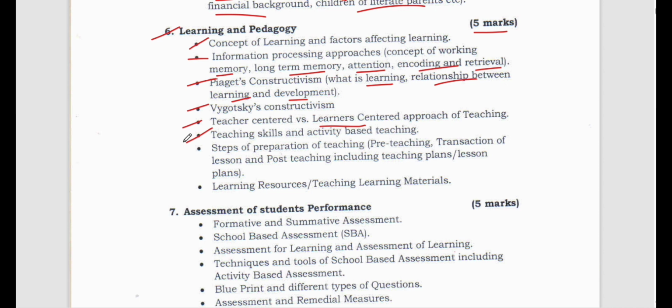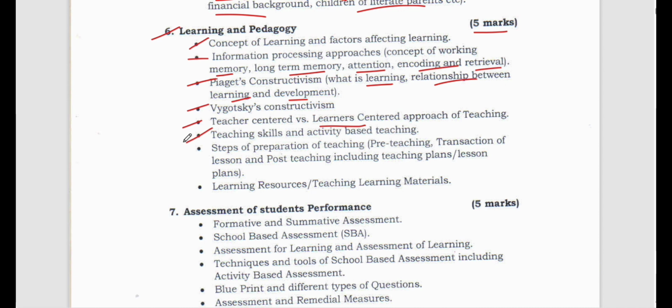So as teachers, what we can do is ask them to participate. We can organize a few activities inside the classroom and make our teaching learning process a very effective one. So this is what I do as a teacher, and I expect you as well to do the same.